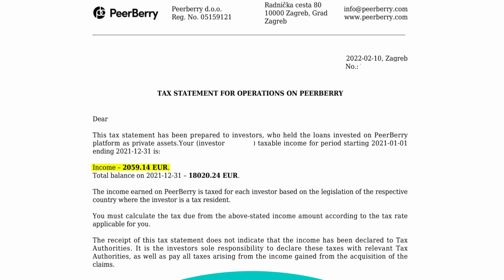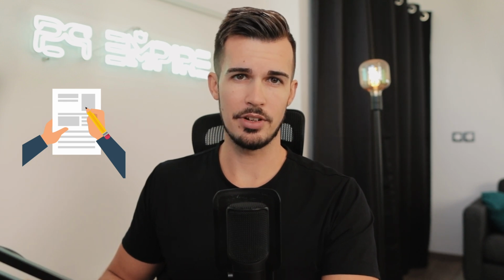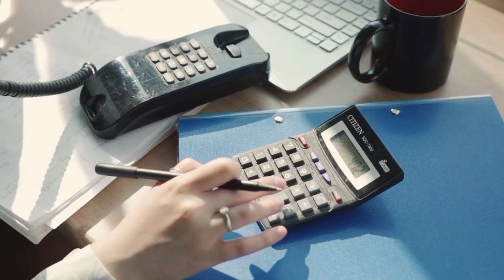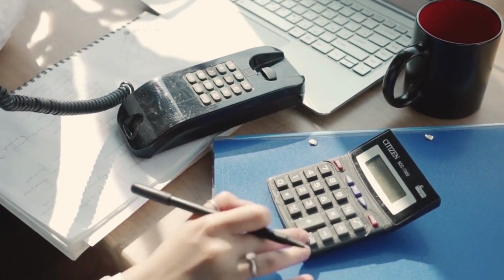If you're investing on more platforms, you simply repeat the same process and add the sum of your income from all platforms into the form. This is something you have to do by yourself. When it comes to the submission of your tax declaration to your tax authorities, you can either file it yourself as well or use an accountant, which makes sure that you didn't miss anything. Based on the tax rates in your country, you will pay the tax from your earnings, and that's basically it.